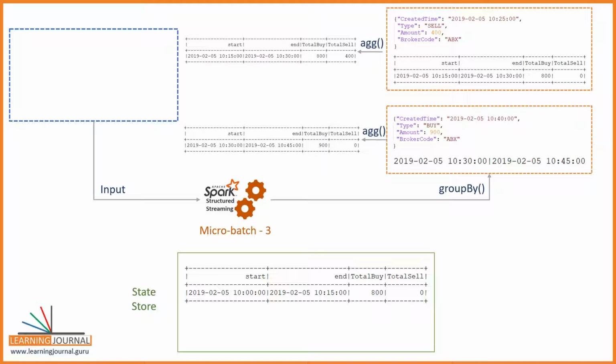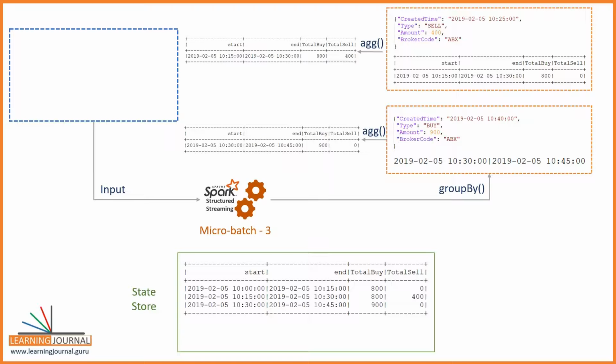Do we have any other record for this micro batch? No. So we are done with this batch as well. Now Spark will produce the output for this micro batch, update the state store, and wait for the next trigger. This is how it keeps going on over micro batches. I hope you got some good sense of how this happens.